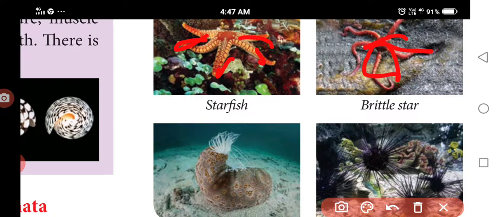Next, the digestive system is complete, with the mouth on the ventral side and the anus on the dorsal side. Sexes are separate. Fertilization is external. Development is indirect, with free swimming larval forms.